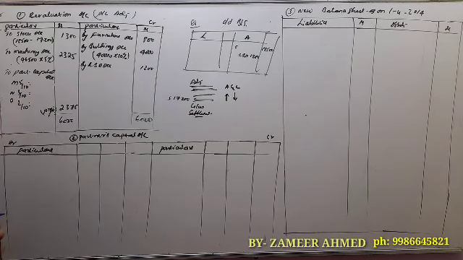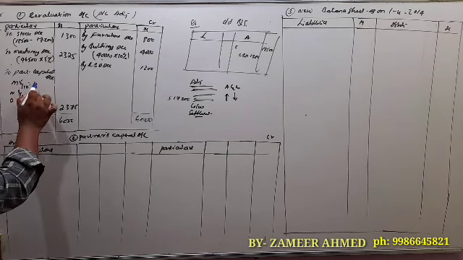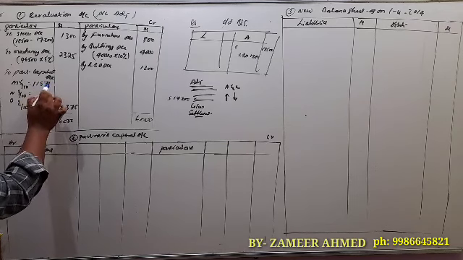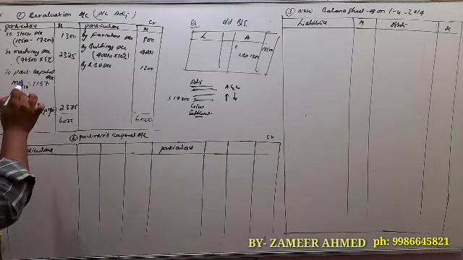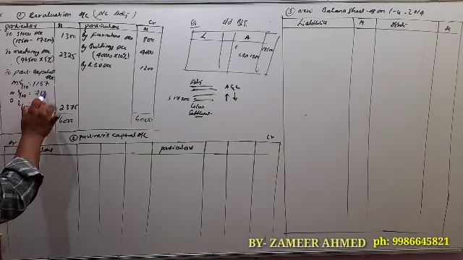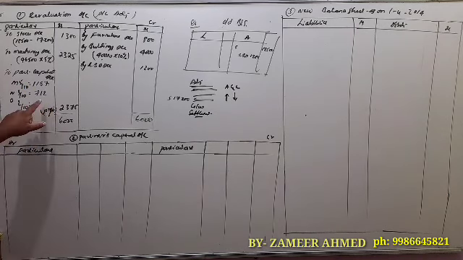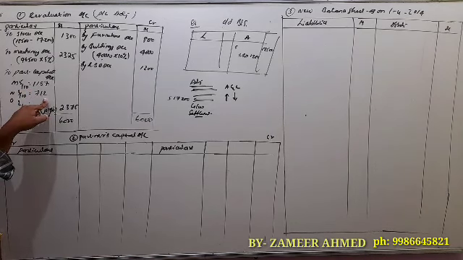So 2,375 into 5/10 is 1,187. Ignore the point two. Next, 712. We can cut off the paisa here.